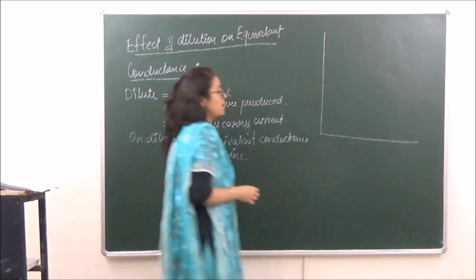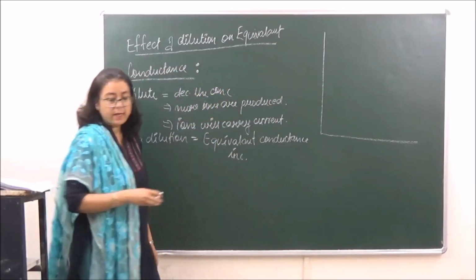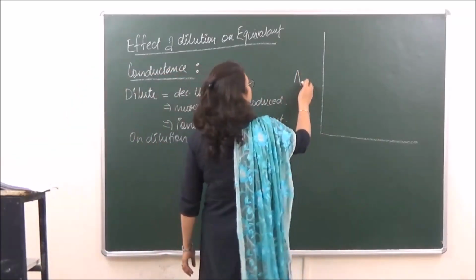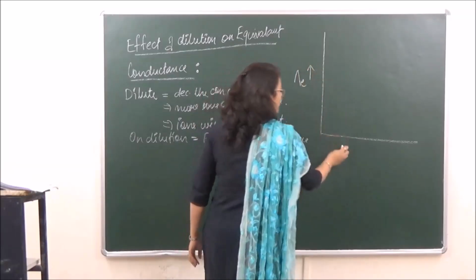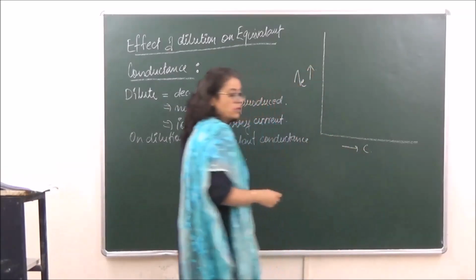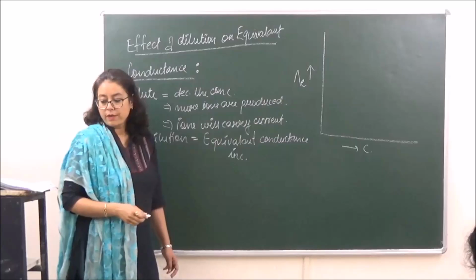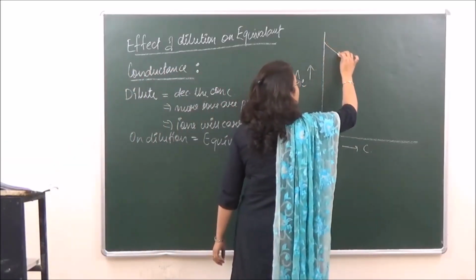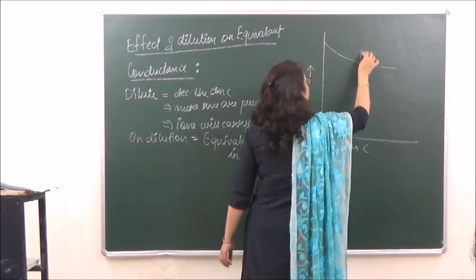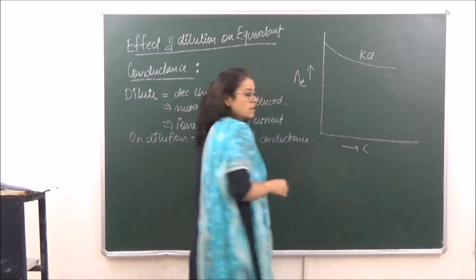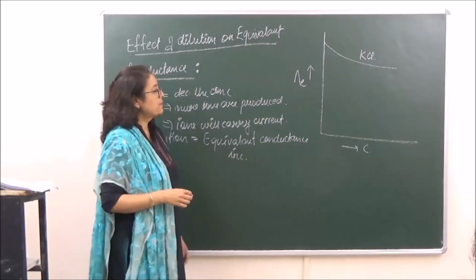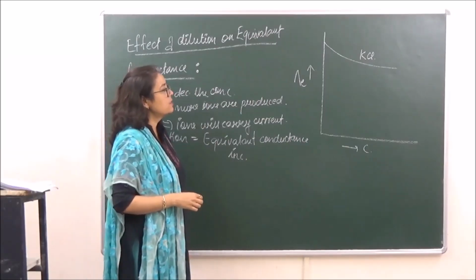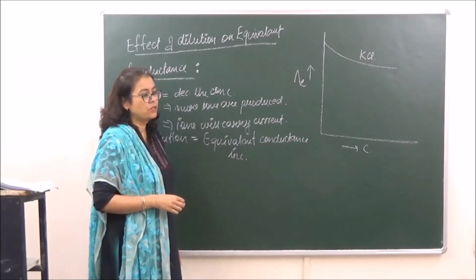We are taking a graph, and over here we are taking lambda E and concentration. When we are talking of a strong electrolyte such as KCl, the curve comes like this. What is happening? The equivalent conductance is decreasing with increase in concentration.